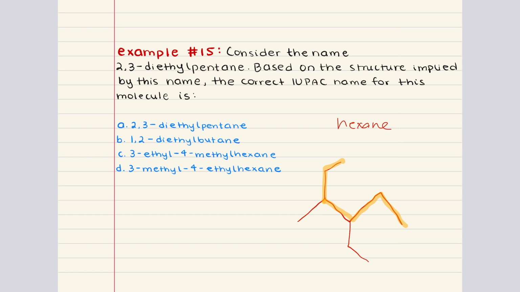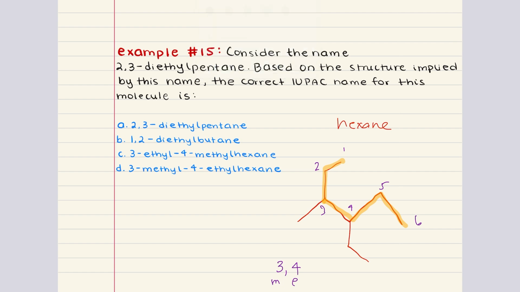Step 2 is to number the chain. We can number the chain one of 2 ways. We can go 1, 2, 3, 4, 5, 6. When we number it in this way, we have a substituent at 3 and a substituent at 4. The substituent at 3 is methyl, and the substituent at 4 is ethyl.